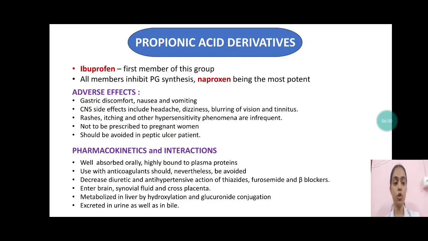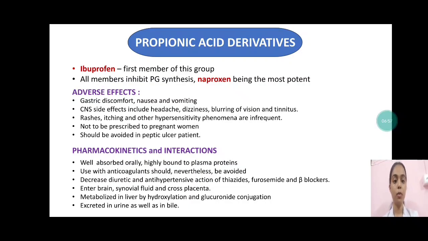Then the next group of drugs is the propionic acid derivatives. Ibuprofen is the first member of this group. All members inhibit prostaglandin synthesis, and naproxen is the most potent drug in this group. The adverse effects are gastric discomfort, nausea and vomiting. CNS side effects include headache, dizziness, blurring of vision and tinnitus. Hypersensitivity reactions are also adverse effects of propionic acid derivatives, and they are contraindicated in peptic ulcer patients.